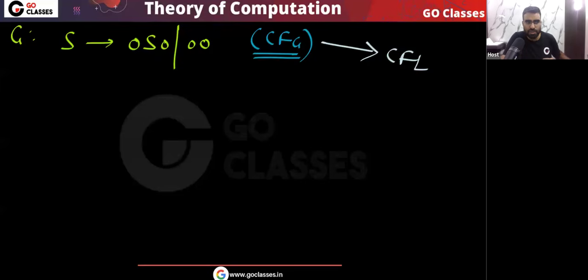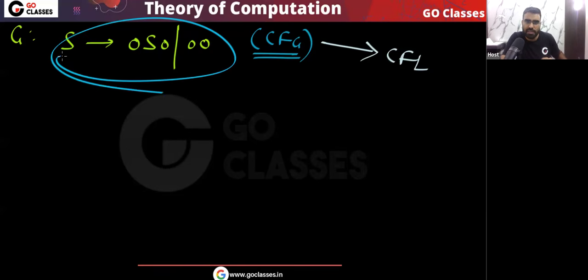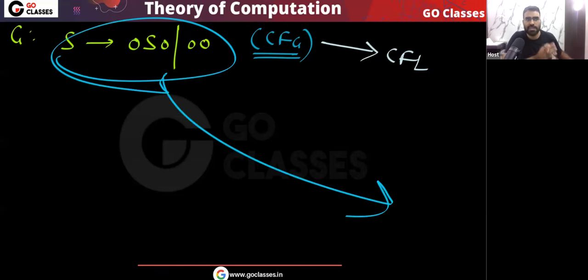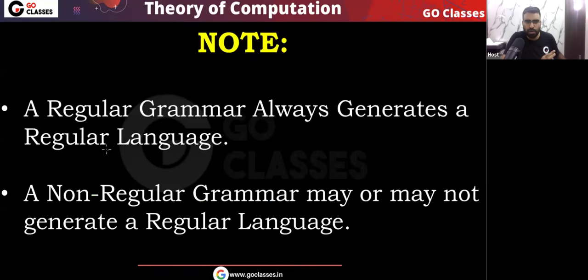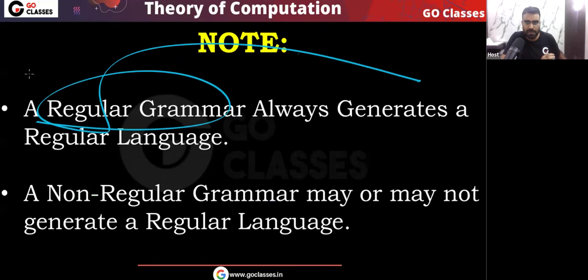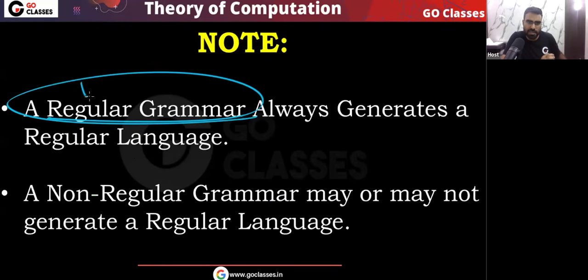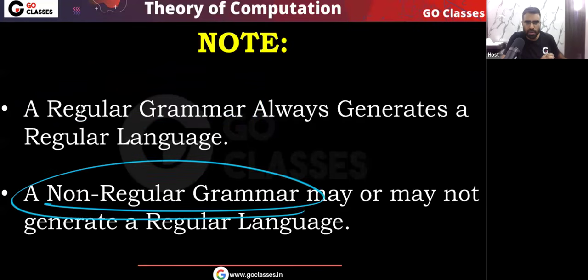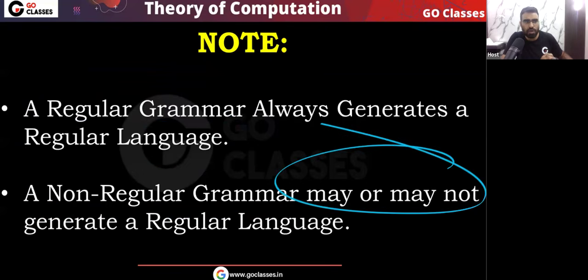See, many students, when they see a grammar which is non regular, you can see this grammar is not regular. Yes or no? This grammar is not right linear. This grammar is not left linear. So many students say that okay, the grammar is not regular, so the language is also not regular. But that is wrong. If you remember, I told you in our lectures that a regular grammar will always generate a regular language. If you have a right linear grammar or a left linear grammar, then the language will always be regular. But if you have a non-regular grammar, then the language may or may not be regular.